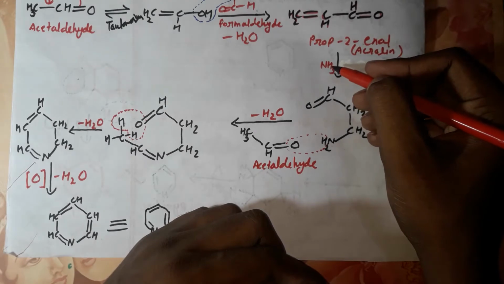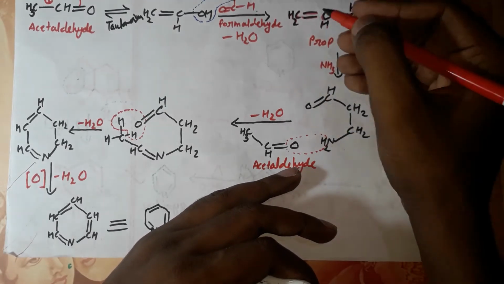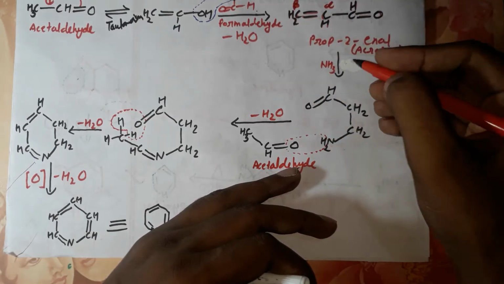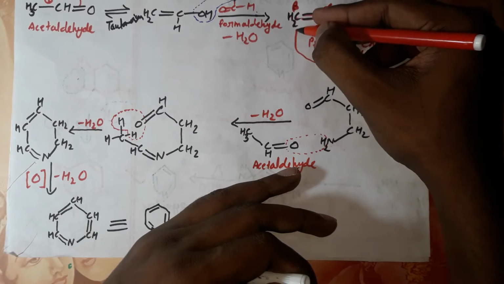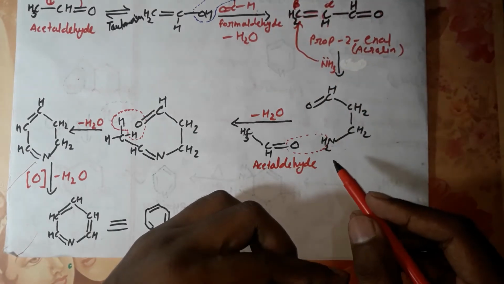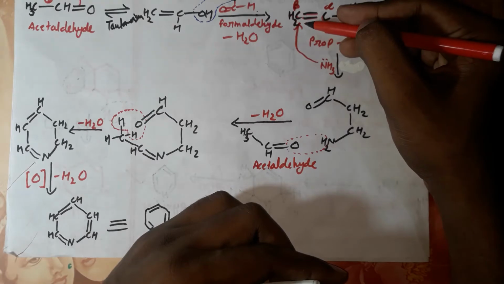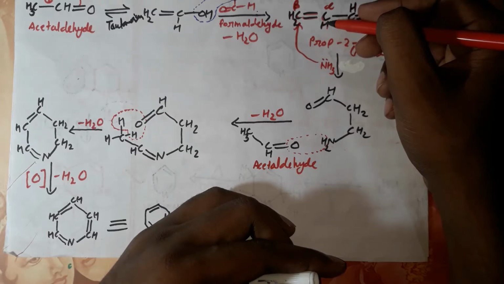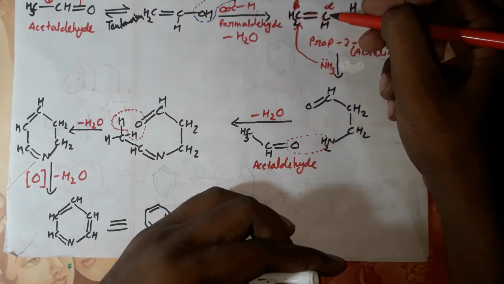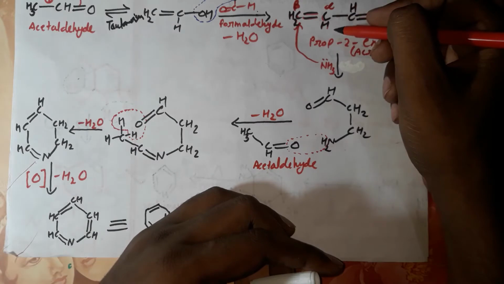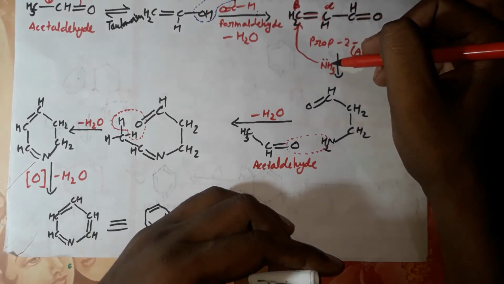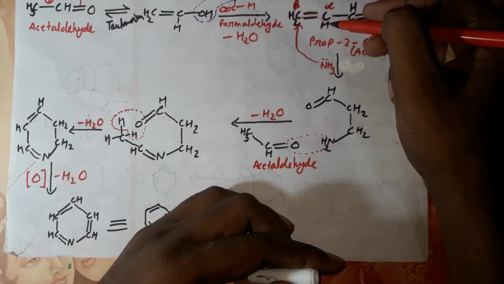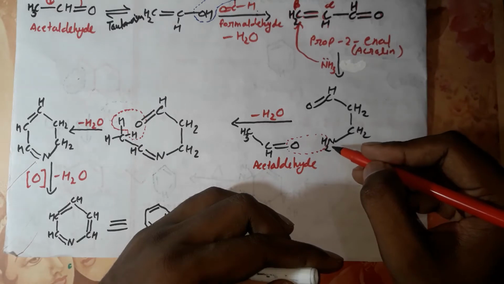This ammonia group will attach at the beta position. This is the alpha position and this is the beta position. When this nitrogen attacks with its lone pair of electrons at this carbon, this bond will break, and the electrons of this bond will shift to this carbon and it will become negative. And when this ammonia group releases a proton, this proton will attach at this position and it will become CH2, and there is NH2.